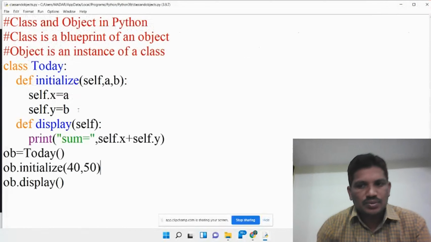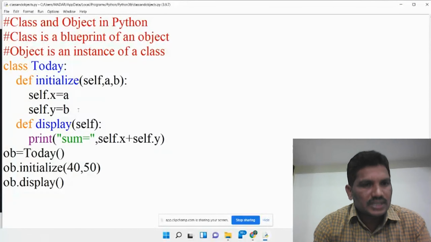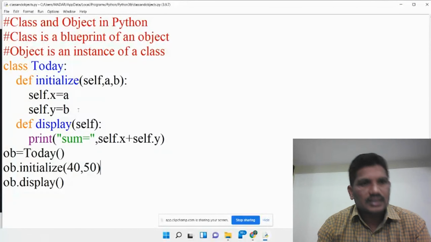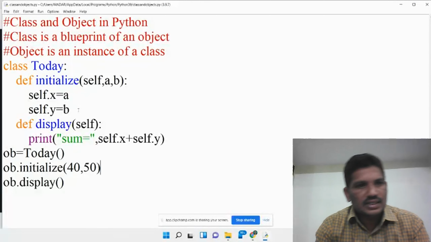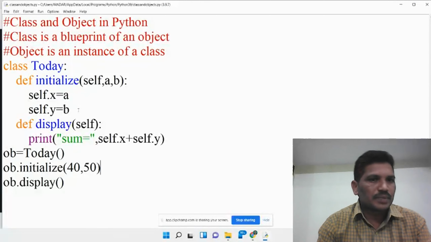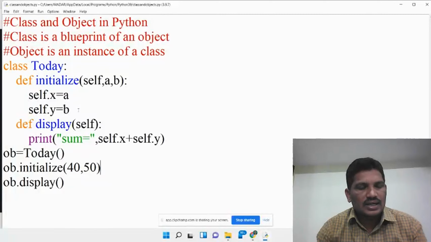This is a simple example of how to declare a class and object in Python. In the next class I'm going to explain the constructor concept in Python. If you have any doubt regarding this class and object concept in Python,